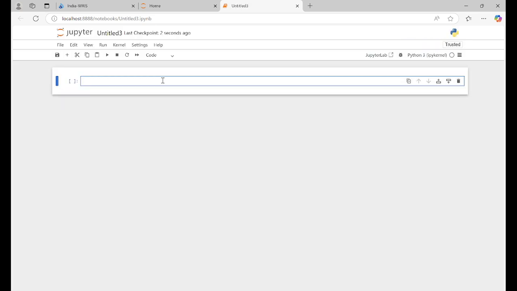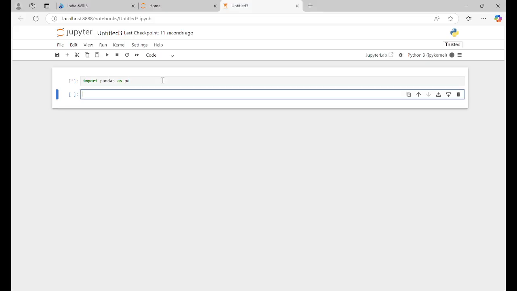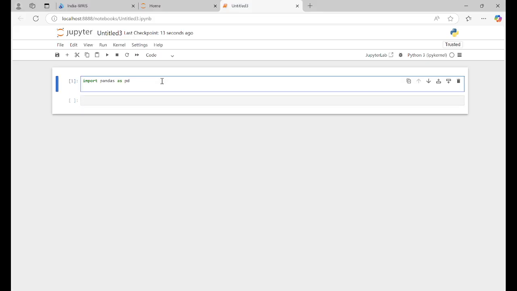First I will import the library, import pandas as pd, run it, and then read the file. I will create a data frame, df equal to pd.read_csv, because I have saved that file as CSV. Initially it was downloaded as Excel, so I saved it into CSV.